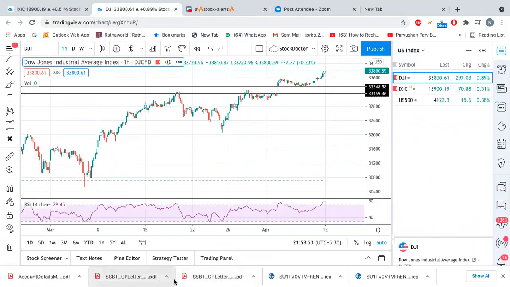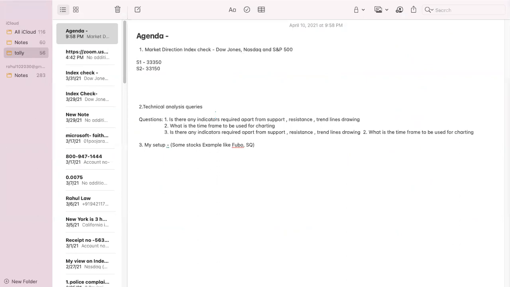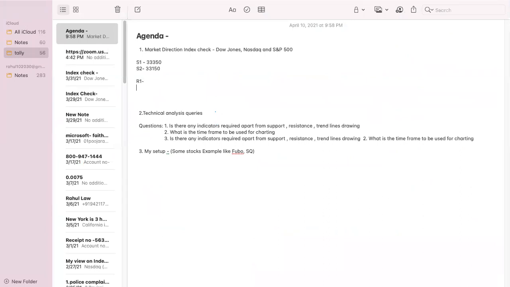So if the Dow Jones breaks support 1 and goes towards support 2, and from support 2 it starts taking the upside again, then the index is on the upper side again, right? Now where is the resistance for this? In this way you can draw your own support and resistance, or find them.